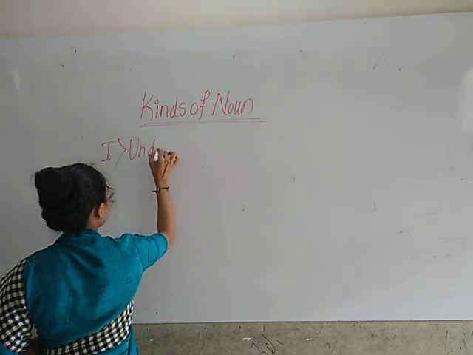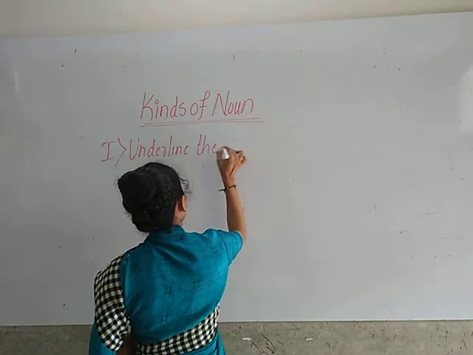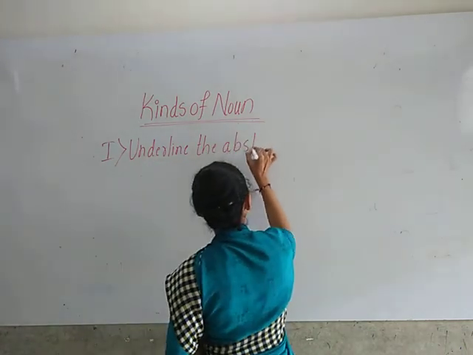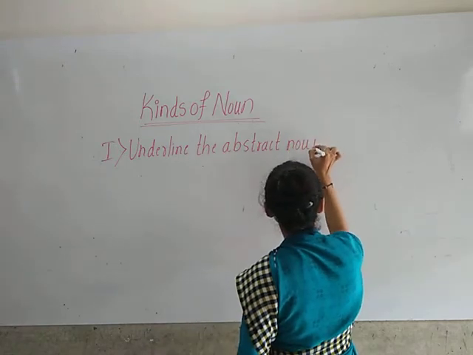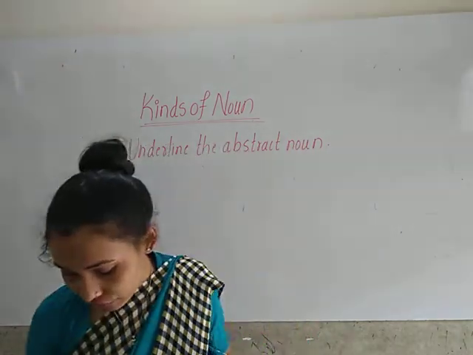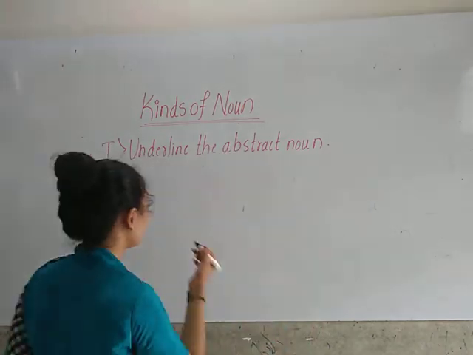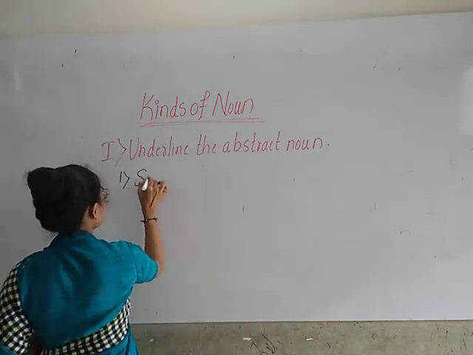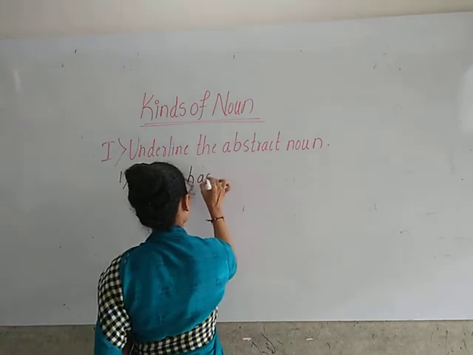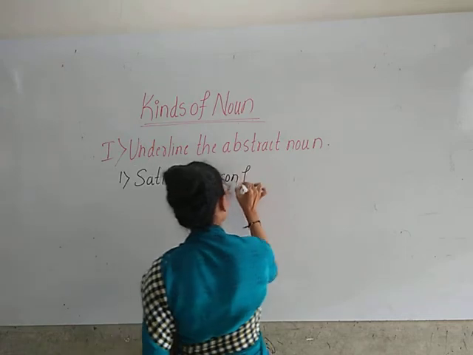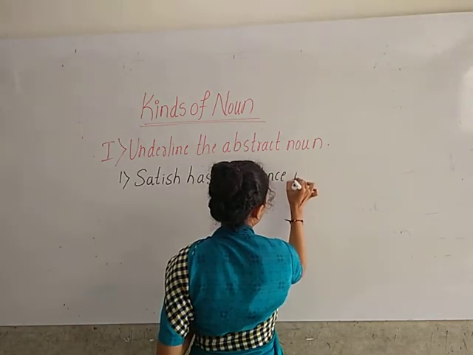Underline the abstract noun. So what is the first sentence, children? Satish has confidence in me.